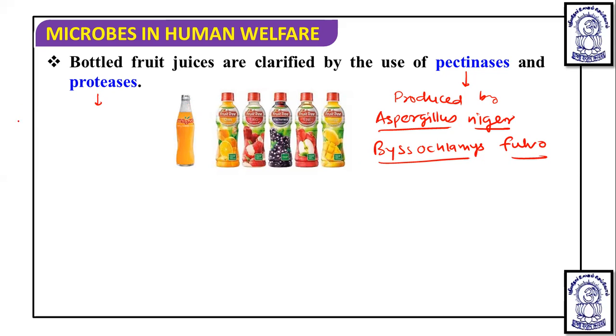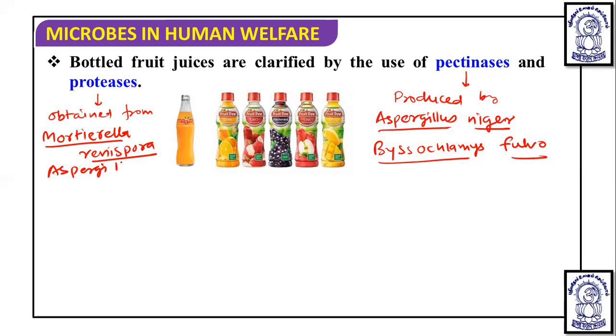Proteases are obtained from Mortierella renisporum, Aspergillus, and Bacillus species. From these, proteases are used and they clear the fruit juices.